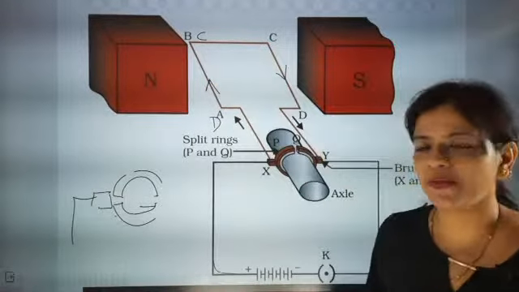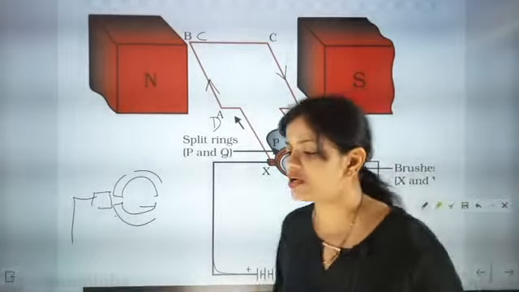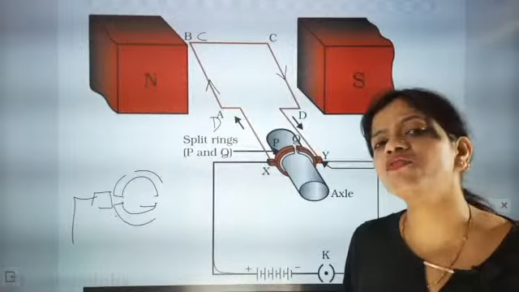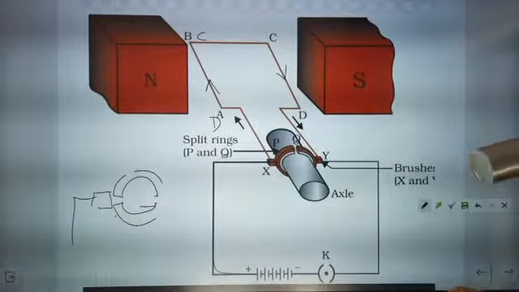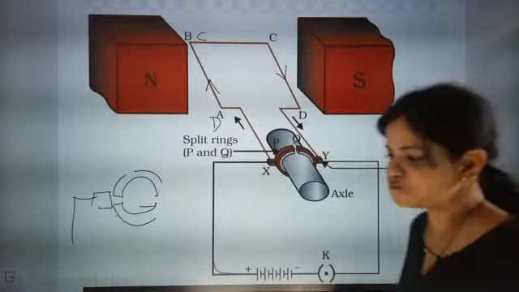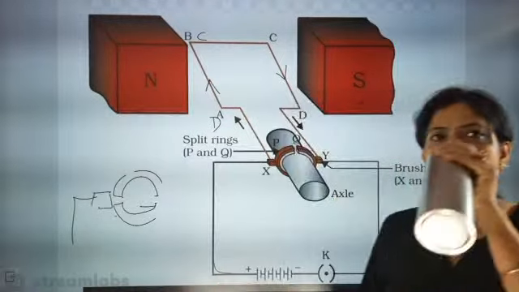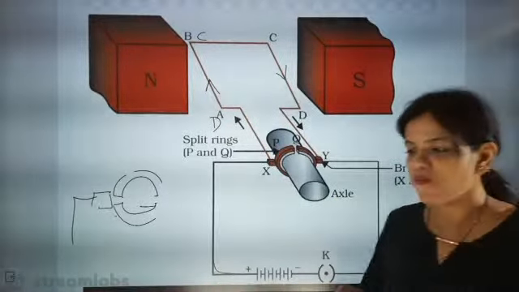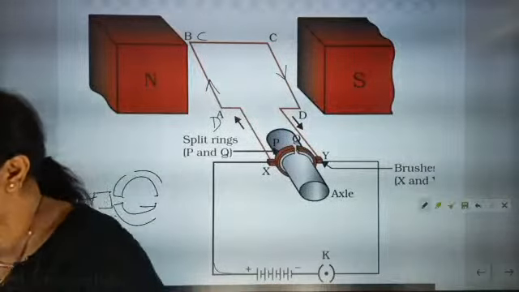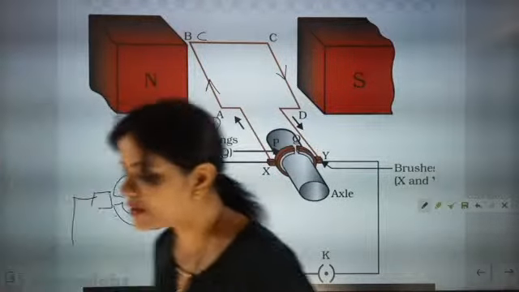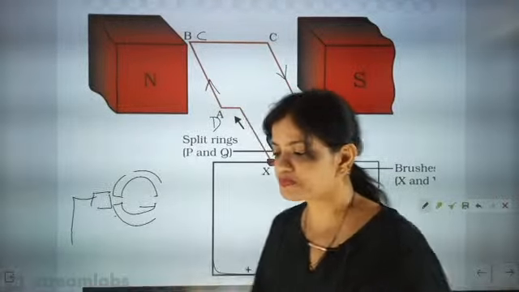Yesterday night's sample paper asked about the working of carbon brush and commutator. Can you tell me the working of commutator and carbon brush?